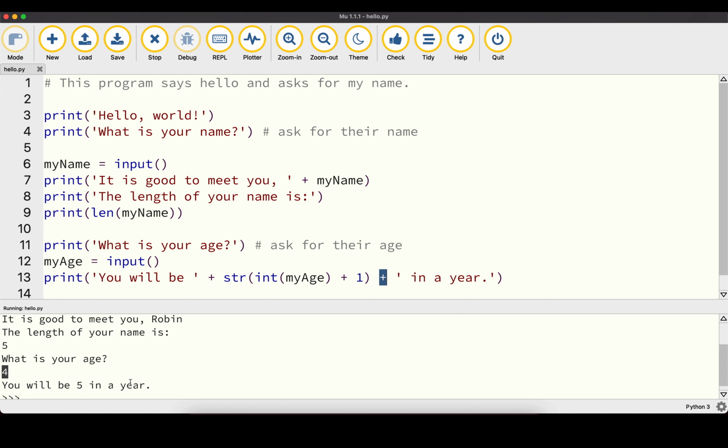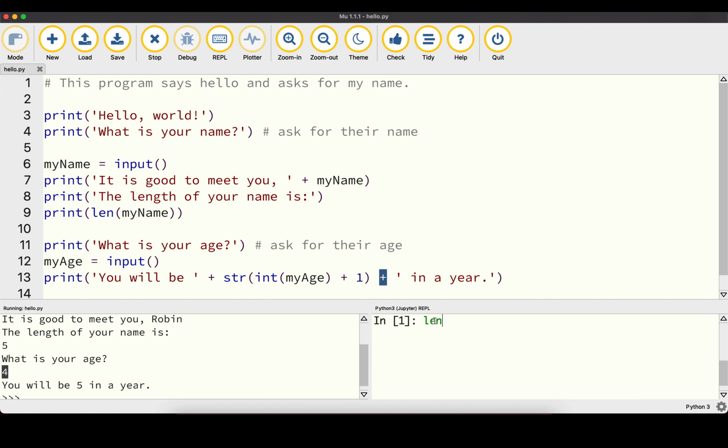So there's quite a lot of things happening at the same time, but it's all elements we have seen before, so feel free to just have a look at it line by line to make sure that you understand everything that's going on here. And let's have a quick look at some of the functions we've seen so far. If we open our REPL again, we can have another look at that.